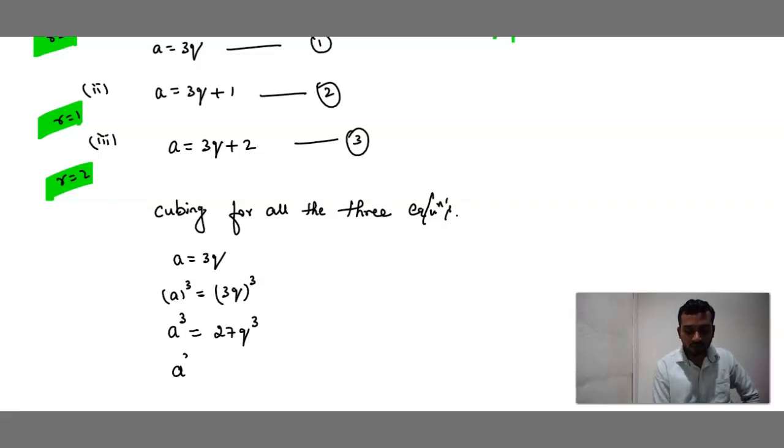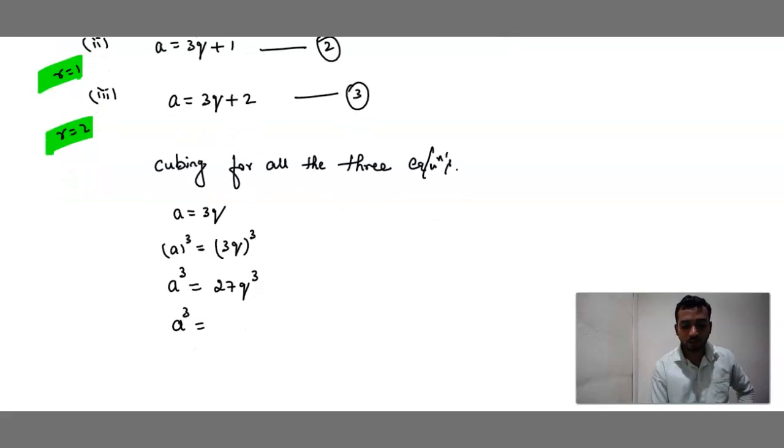Now what is the answer? If we cube this A, the first answer should be 9m. We want the answer in terms of 9m. So I will write 9 here. Open the bracket. 9 into how much is 27? 9 3s are 27. Q cube as it is. Understood? So what happens now? A cube is equals to 9m.